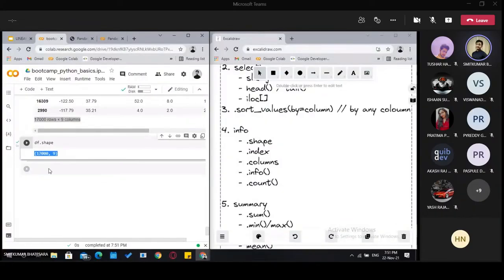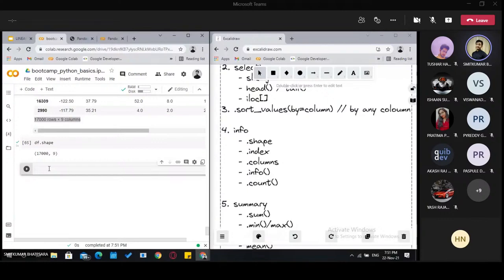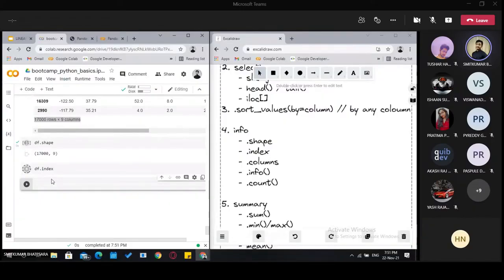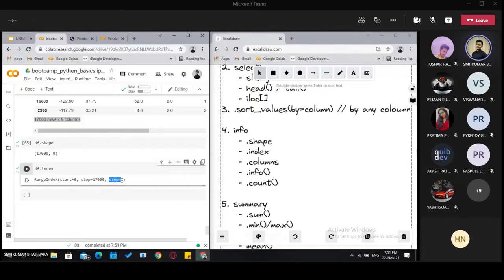You can see it returns the value in tuple form. Then we have index, df.index. It shows us all the values in the index. The index starts from 0, stops at 17,000, and changes at 1 step, like starting point, last value, and step size.